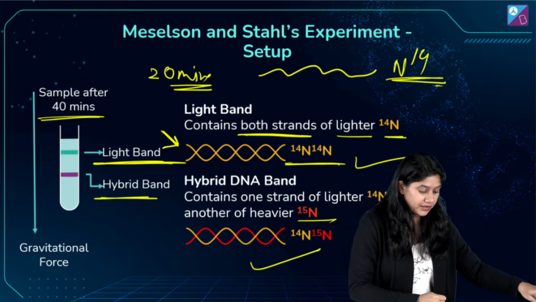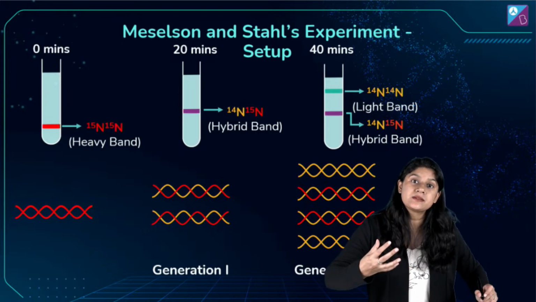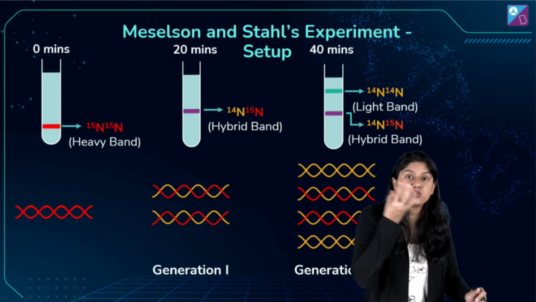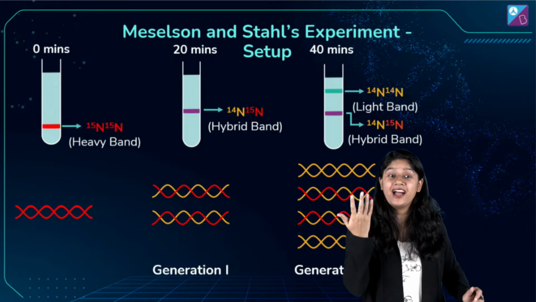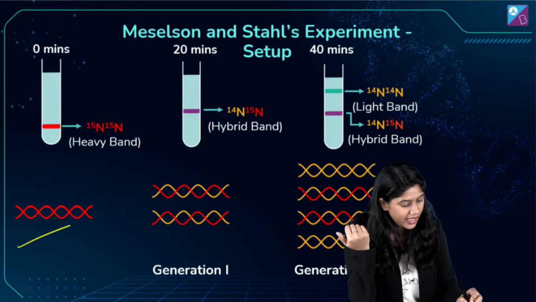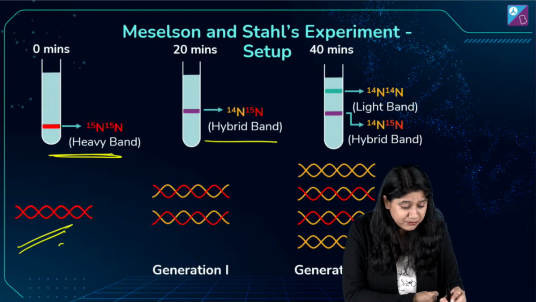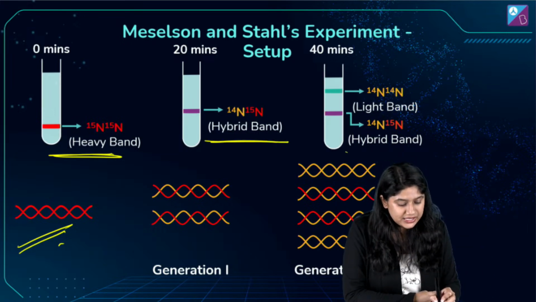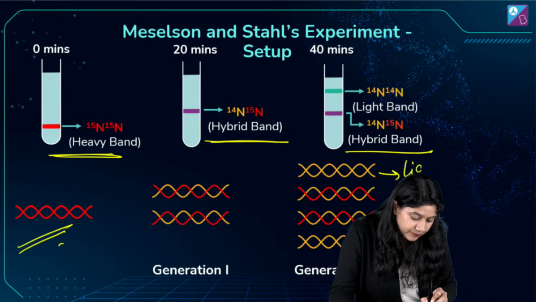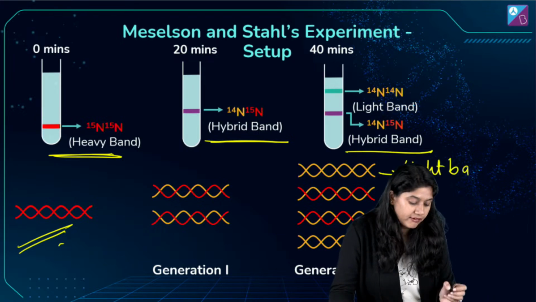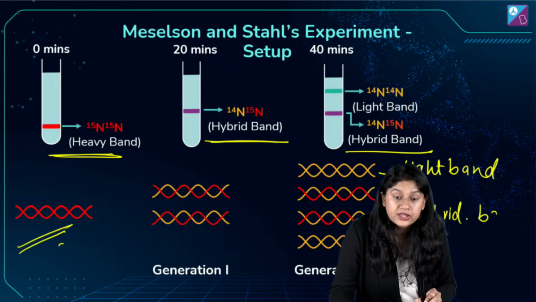This is nothing but the proof that the DNA replicates semi-conservatively. मतलब पूरा change नहीं कर रहा है, एक ही strand है हमारे पास में जो नया add हो रहा है. Clear? So initially we have the heavy band, we have the hybrid band, and of course at the last we have the light band and we have the hybrid band also. Clear everyone?